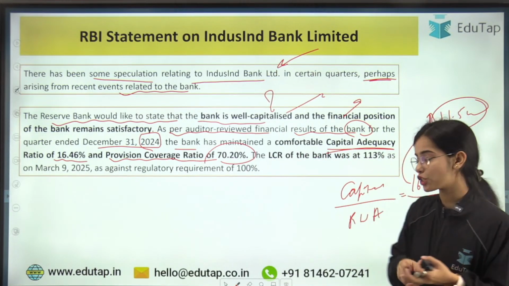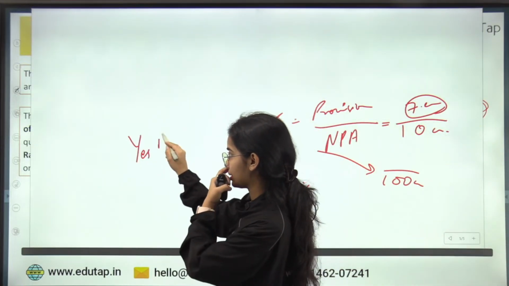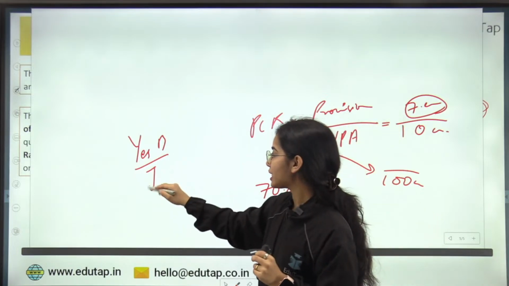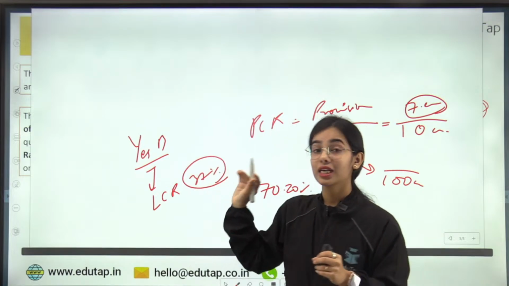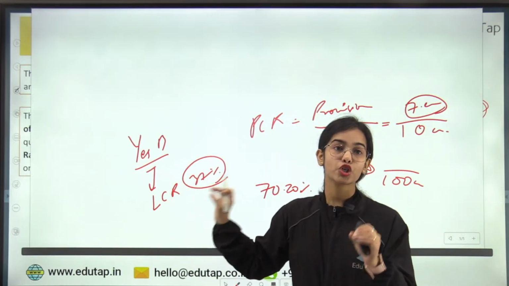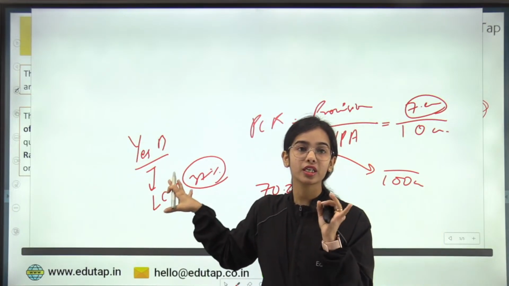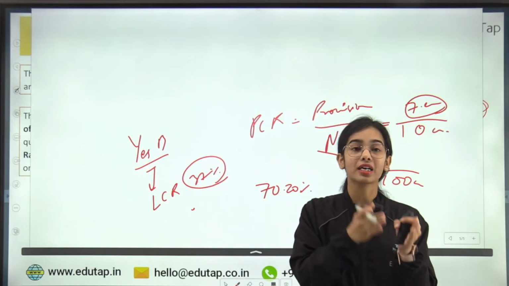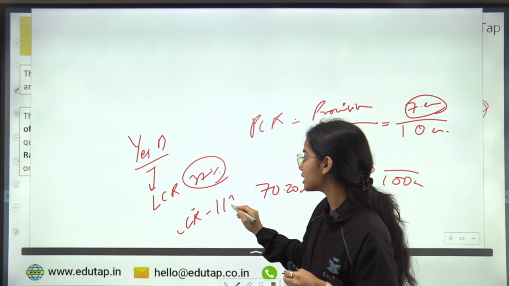If you see the condition of Yes Bank, when the crisis came in Yes Bank around 2020, its liquidity coverage ratio was only 37%. The liquidity coverage ratio should be 100%, while Yes Bank only had 37%. While IndusInd Bank right now has a liquidity coverage ratio of 113%.